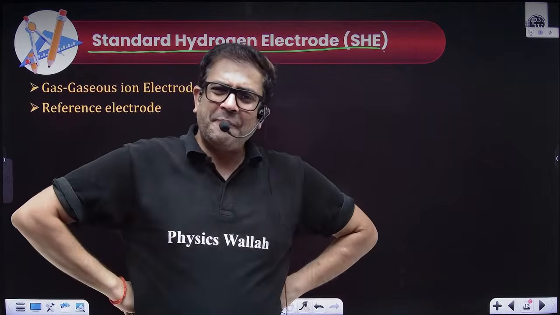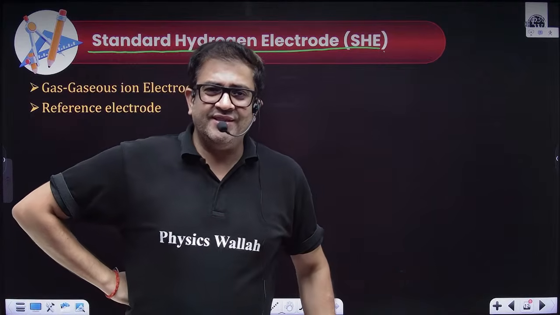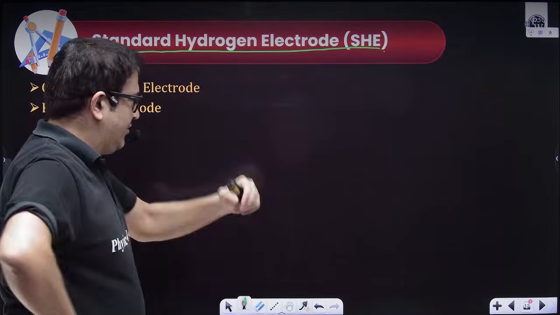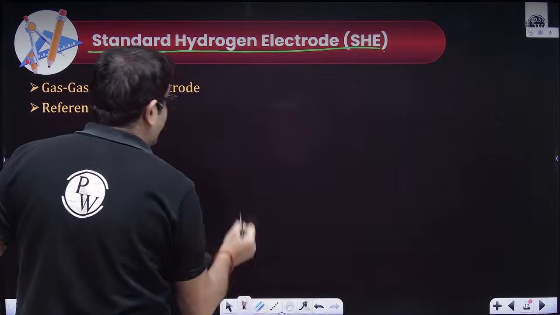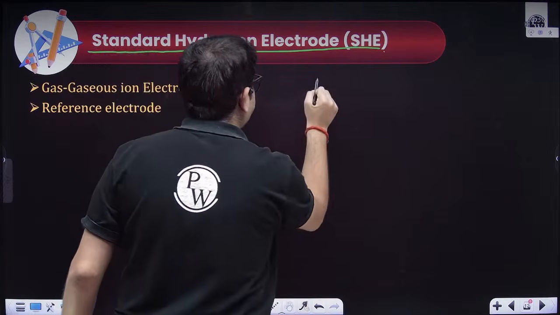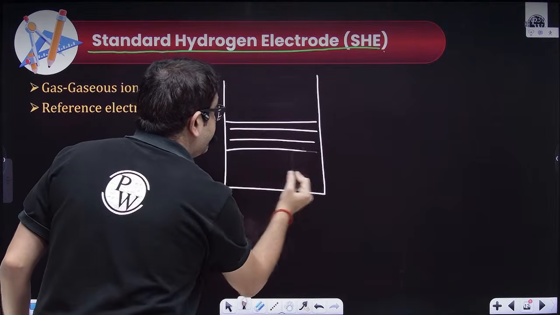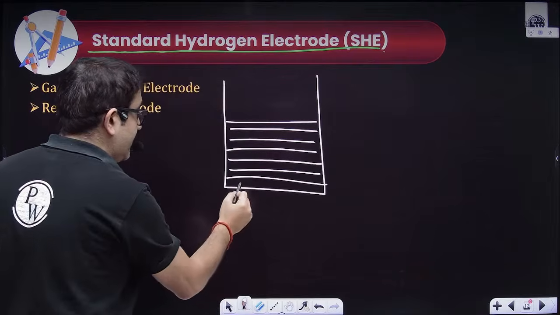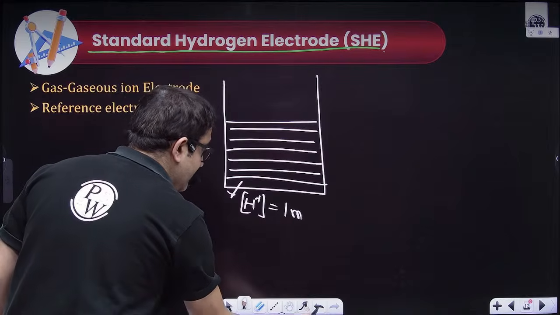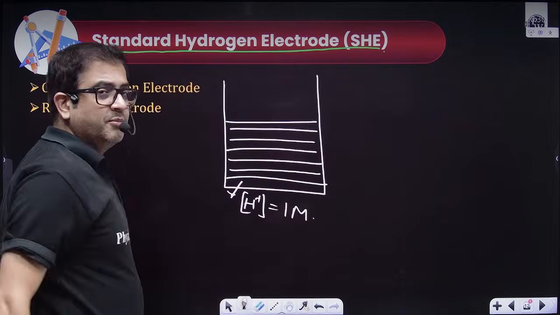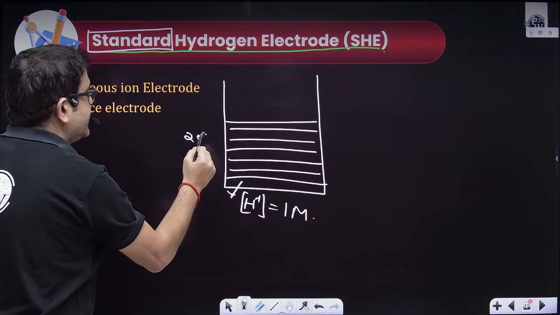Sir, hydrogen is not a solid. Make the hydrogen electrode first, sir. Okay, beta, making. Now, let's say I have this electrode. Now you can again take water. Because I need to create a hydrogen electrode, I definitely need H plus ions. Since this is standard condition, let's say the concentration of H plus ion is 1 molar, and the temperature is again 25 degrees Celsius.